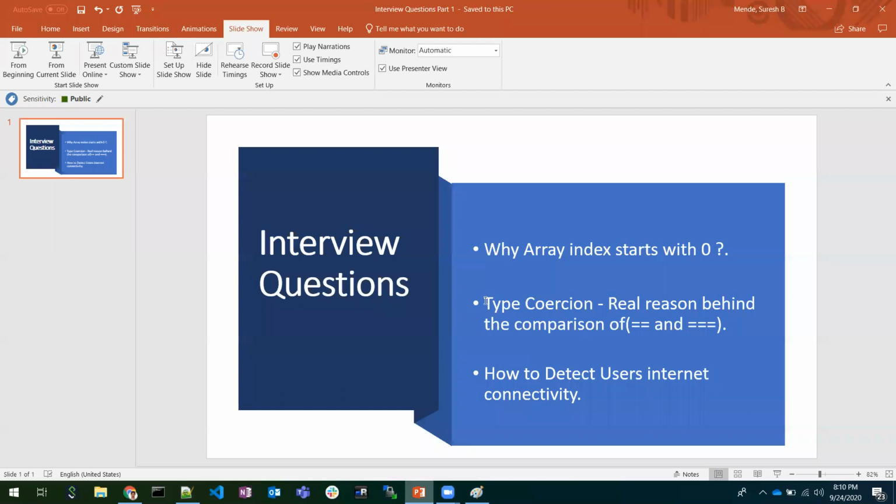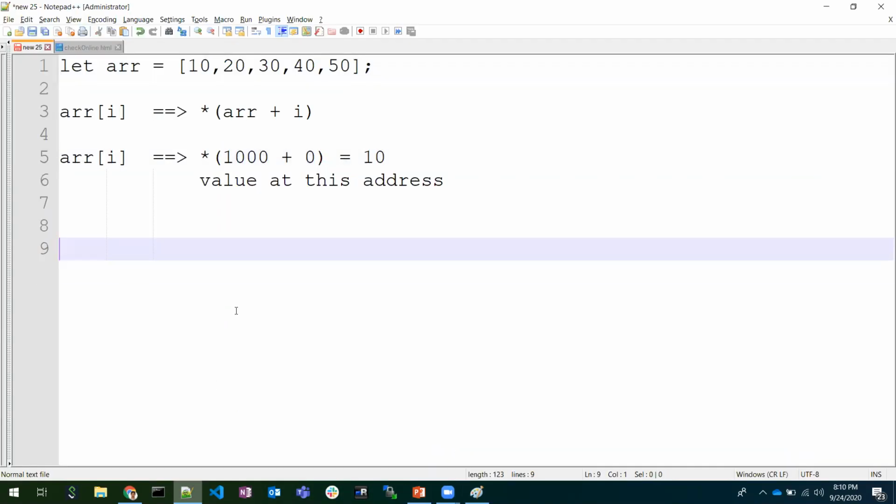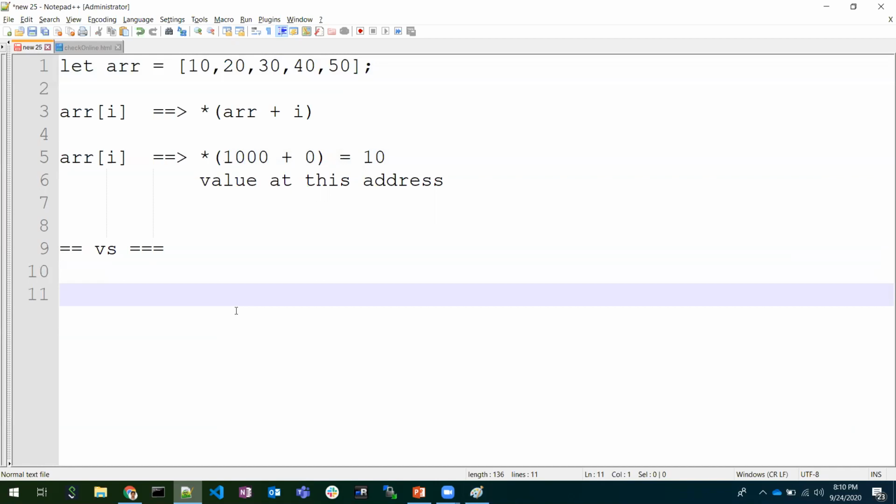The type question. We might have seen the common interview question asking the difference between double equals and triple equals. This is a common interview question for beginners. We would be answering this in this way: double equals would be the value comparison and triple equals would be the value and the type comparison. I don't think that's the correct way of answering that.